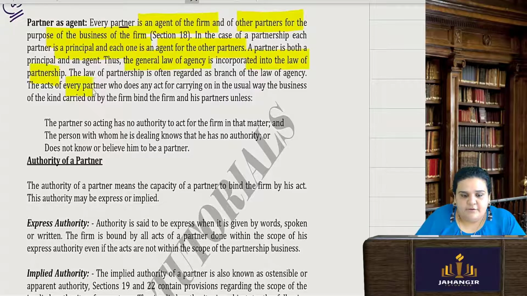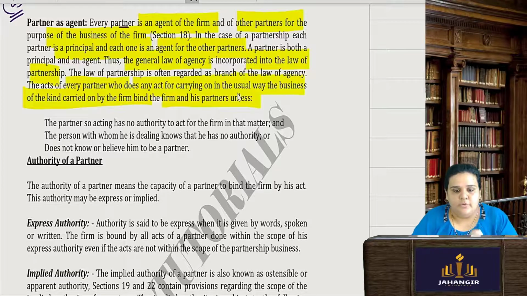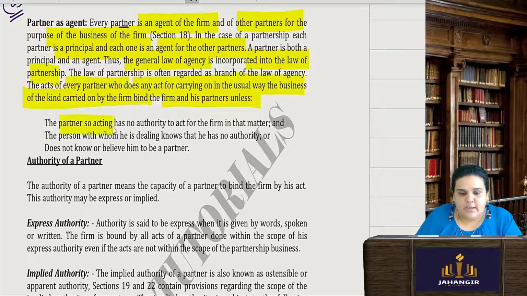The acts of every partner who does any act for carrying on in the usual way the business of the kind carried on by the firm bind the firm and the partners. So any act one partner is doing for carrying on the business of the firm will bind the firm and all the other partners, unless the partner so acting had no authority to act for the firm, the person with whom he is dealing knows that he has no authority, or does not know or believe him to be a partner.